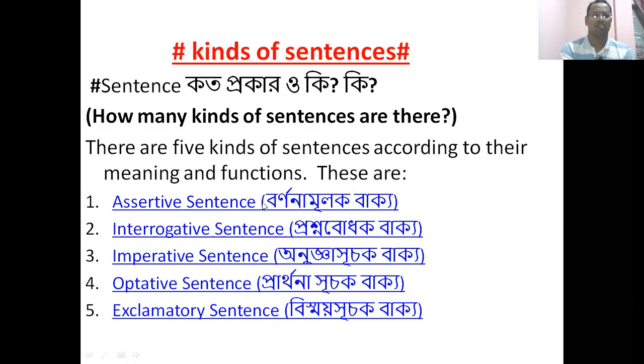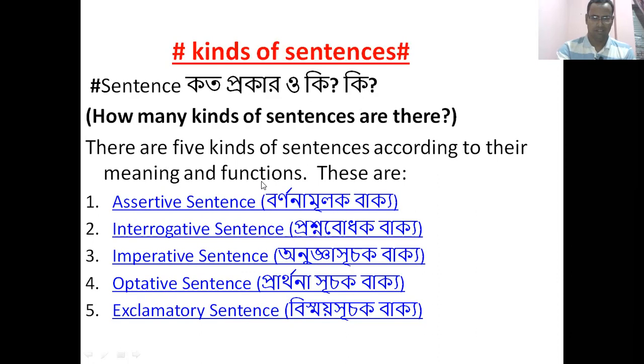These are: number 1, assertive sentence; number 2, interrogative sentence; number 3, imperative sentence; number 4, optative sentence; and number 5, exclamatory sentence. These are the 5 kinds of sentences according to their meaning and function.